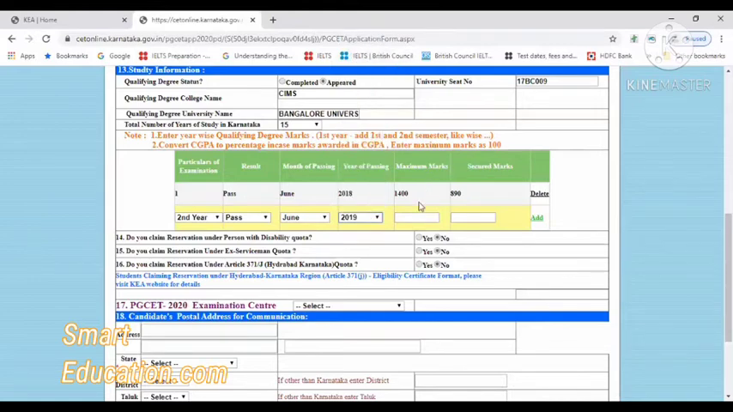For the first year it will be second sem, for the second year it will be fourth sem, and for the third year it will be sixth sem.